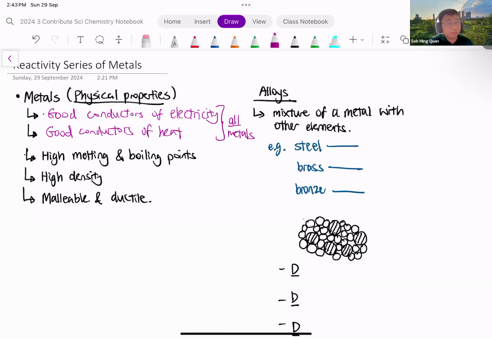All metals have these properties: good conductors of electricity and good conductors of heat. So there are no exceptions to these rules. All pure metals will be good conductors of electricity and heat. Now, besides that, metals in general should have high melting points and high boiling points as well. However, for this, there is an exception.